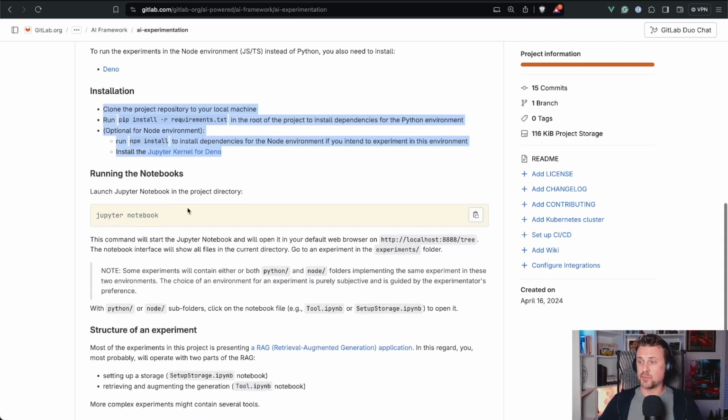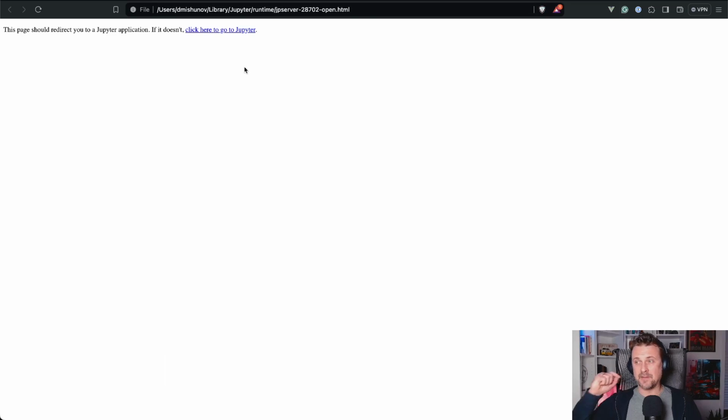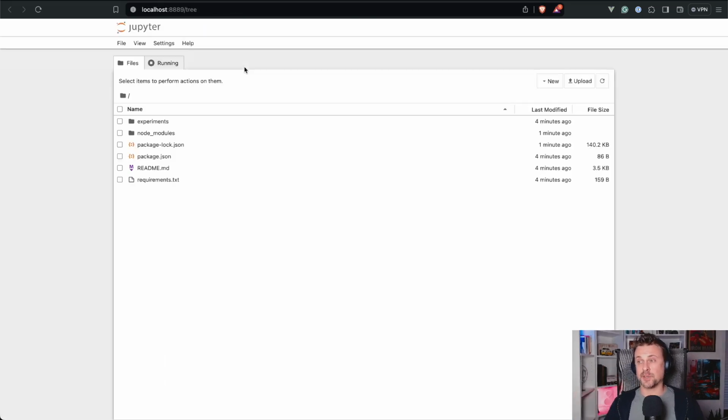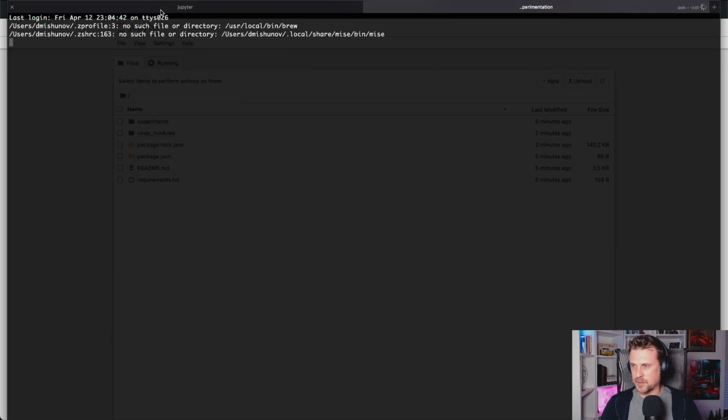Now launch Jupyter Notebook in the project directory. We are in the project directory, so let's just run Jupyter Notebook. What it does is it runs Jupyter and launches this web server that I told you about, and it gives you the folder structure of the project you are in. So experiments, node modules, package log, package JSON. Let's double check that that's exactly how it is.